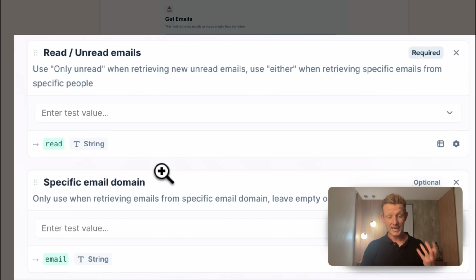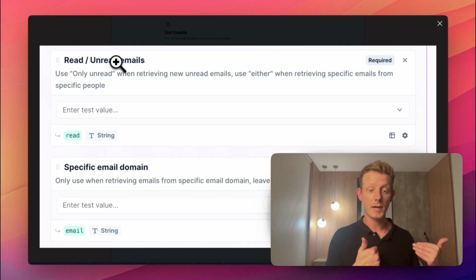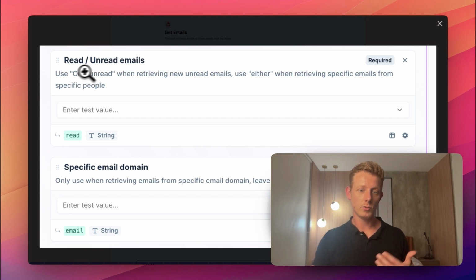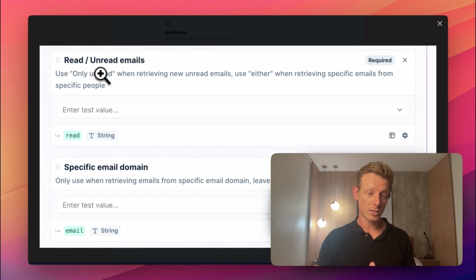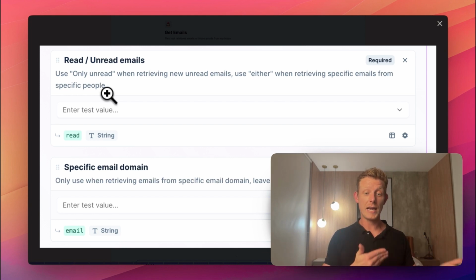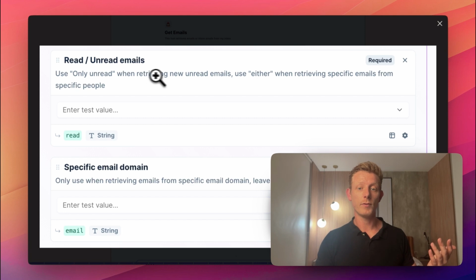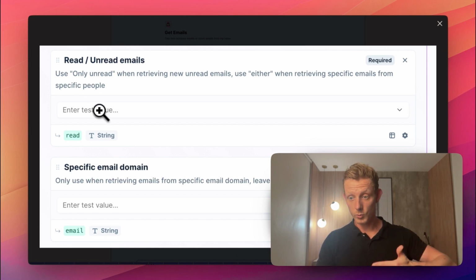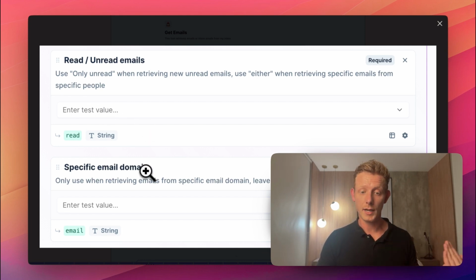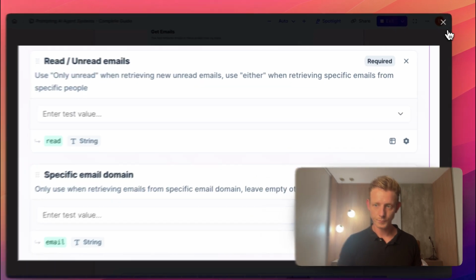Then we have basically the same for the user inputs, right? So the name of the user input will also be read by your agent. Read, unread emails, use only unread. So basically this part, the description of our user input, is basically a prompt to our agent on how to fill it out, right? So we can tell it directly, use only unread when retrieving new unread emails, etc. So we actually want to describe here what our agent should do, or what your agent should choose in this case with the dropdown, or what it should put in, or the default value. We can really prompt it here.